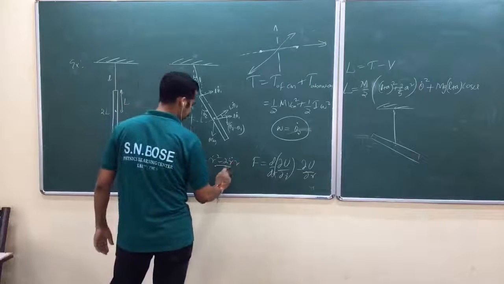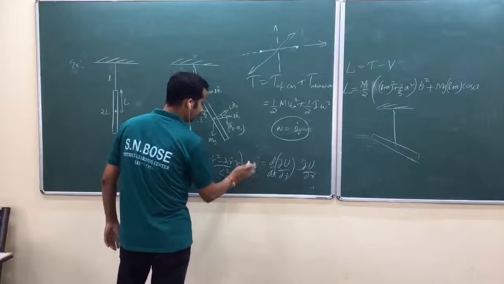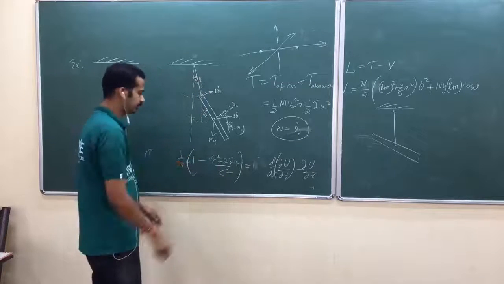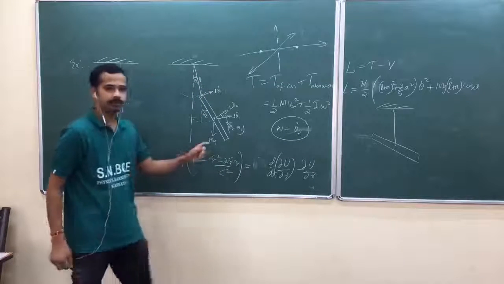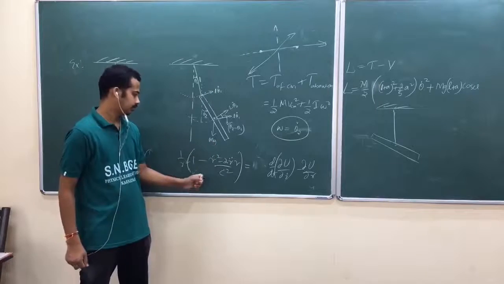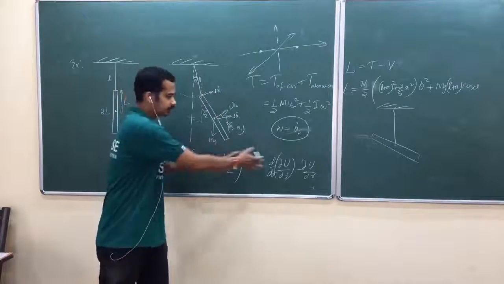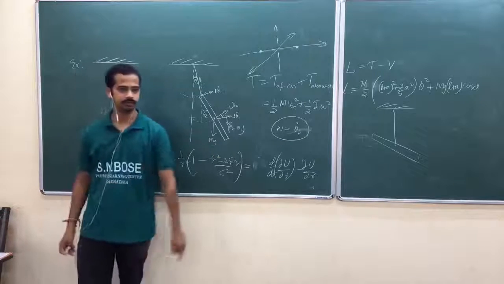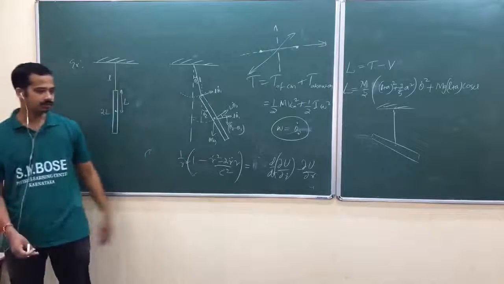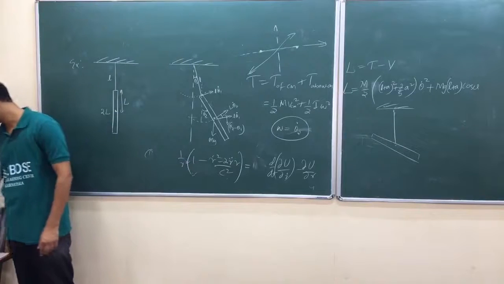Am I right? Now, by somehow try to make this in terms of d by dt of some derivative of r dot minus derivative of r. Then you can put that function as u. That's what he has done. Okay, just check it out. Solved problem in J.C. Upadhyay.